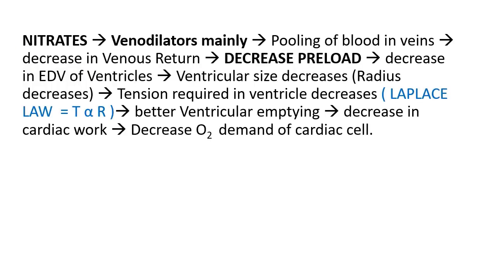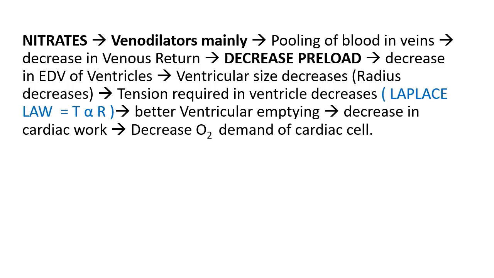Nitrates are mainly venodilators. So pooling of blood in veins occurs, so there is decrease in venous return. That causes decrease in preload, that means decrease in end diastolic volume of ventricles.